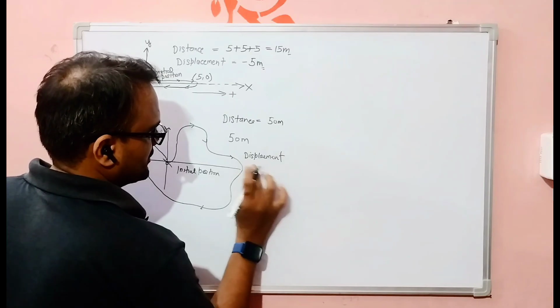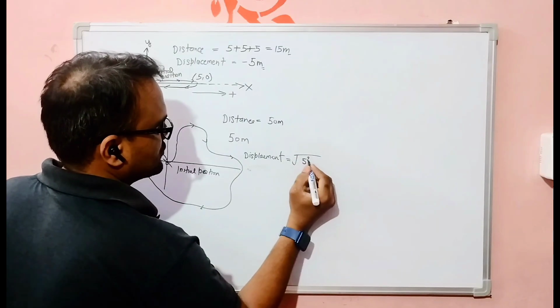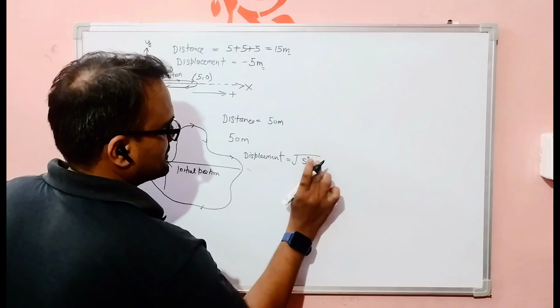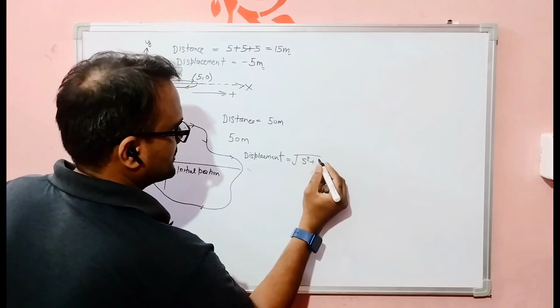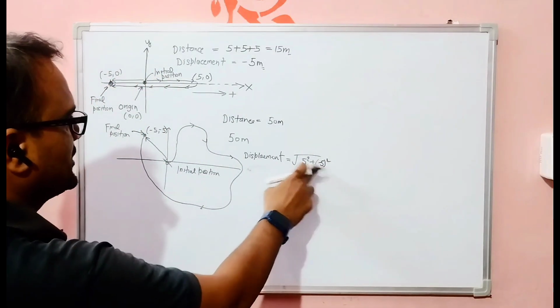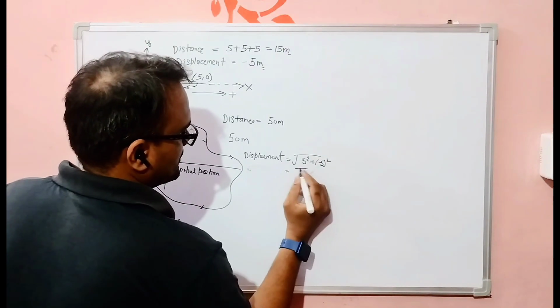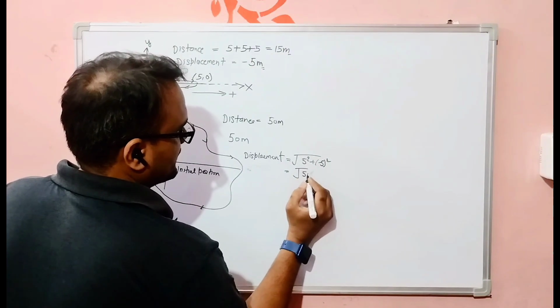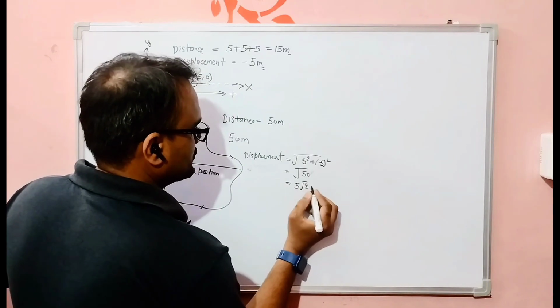Displacement is equal to, in this particular case, the square root of 5 square plus 5 square. I should take minus 5, right? This is for the x coordinate and this is for the y coordinate. So it comes out to be 50, right? And finally it comes out to be 5 under root 2 meter.